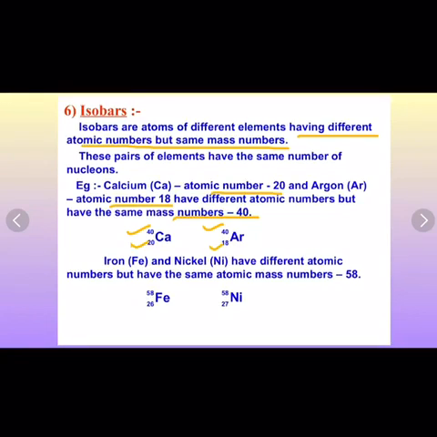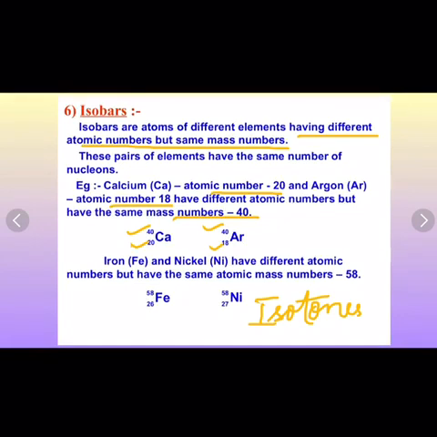So I think these two terms are clear to you, isotopes and isobars. One more species like this is also there, but it is not given in your book. They are called isotones. In isotones, the number of neutrons is the same, but protons as well as electrons are different.